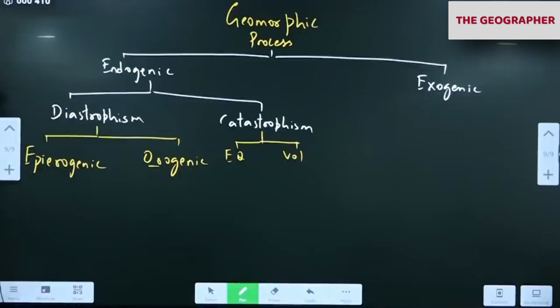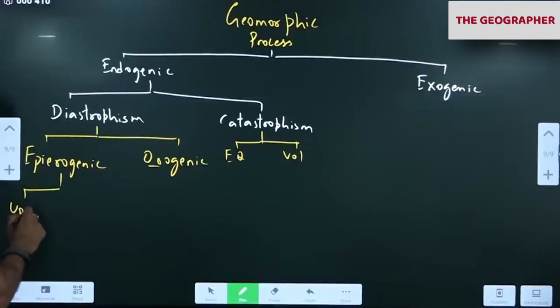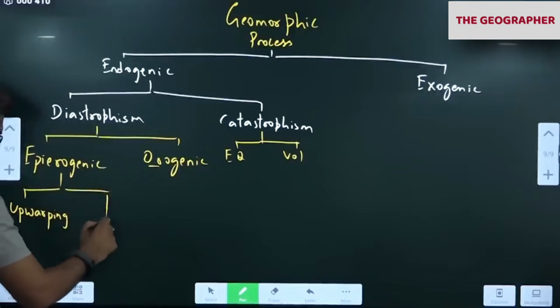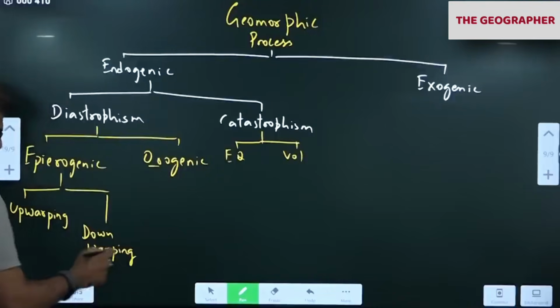Oro means mountain building. Epiro means continent building. Continent building means movement of entire tectonic plates, up or down. This is called epirogenic movement. Upwarping, downwarping. Either the continents will move up or down depending upon the tectonics. Now Antarctica is experiencing upwarping because of melting of glaciers.